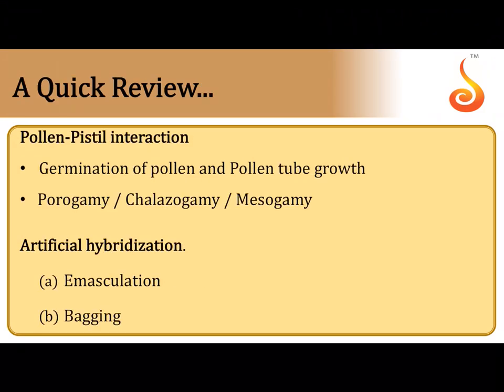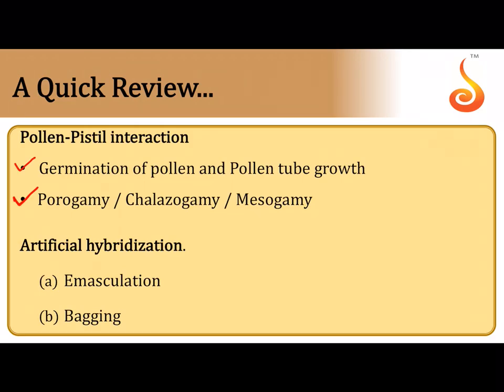A quick review of what you learnt in the previous lecture. We learnt about pollen-pistil interaction, how the pistil recognizes whether the pollen is of the right type or the wrong type, and then decides whether to accept it or to reject it. And then we saw how the pollen tube enters into the ovule. There are different routes it takes in order to enter into the ovule, isn't it?